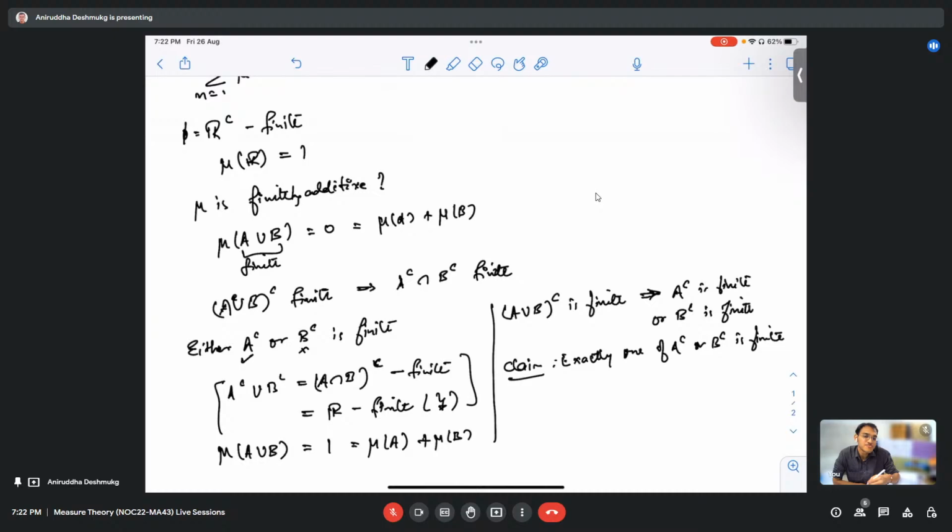So without loss of generality, assume that A complement is finite. So measure of A complement is 1, measure of B complement is 0. Sorry, the other way around: measure of A is 1 and measure of B is 0. And therefore measure of A plus measure of B is 1. On the other hand, measure of A union B is anyway 1, because the complement of A union B is finite, that is what we started with. So these two are equal even in this case.